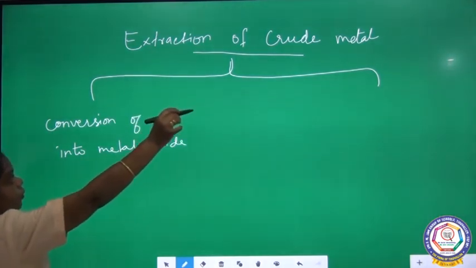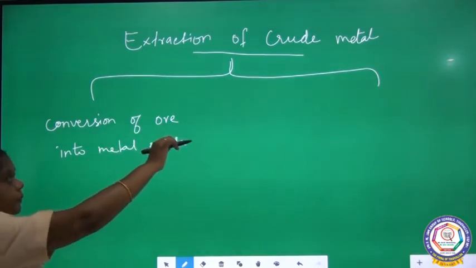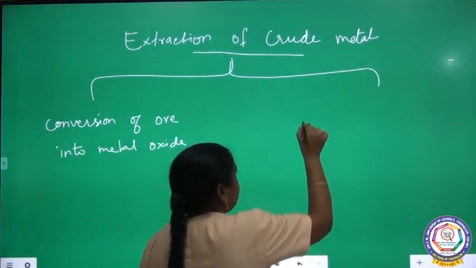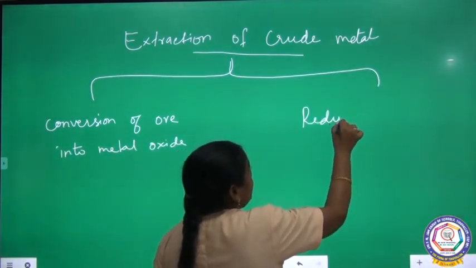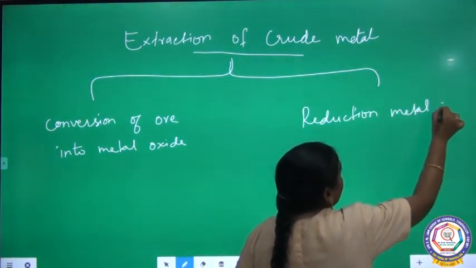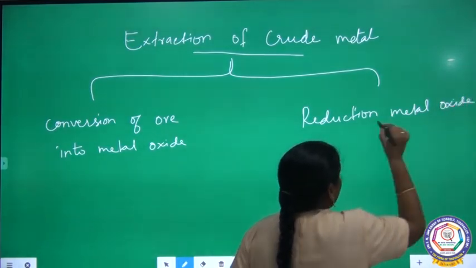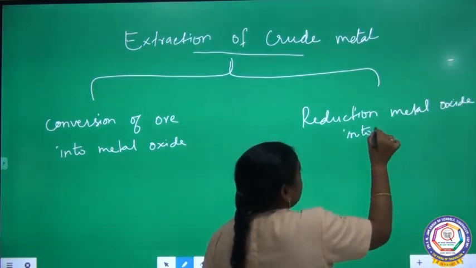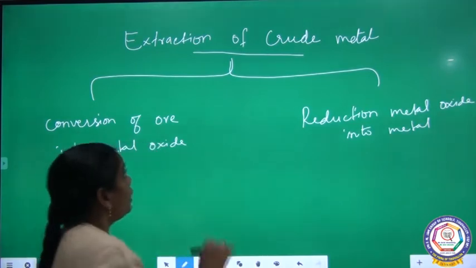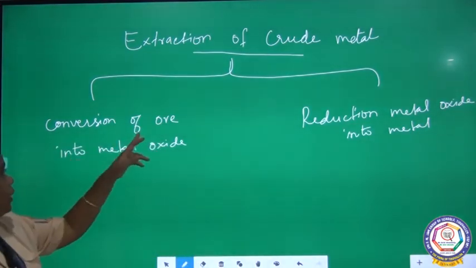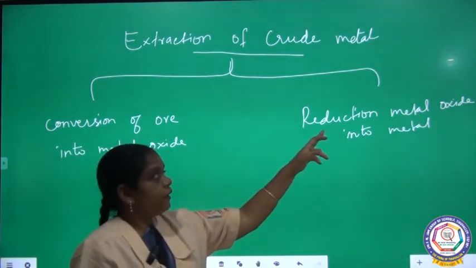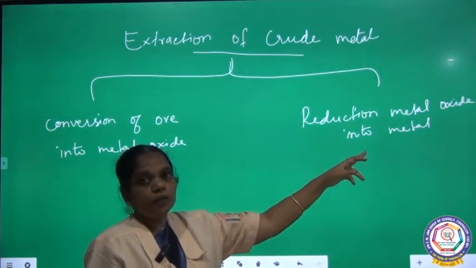Another one is reduction of metal oxide into metal. So, in the extraction of crude metal, you are going to learn about these two steps. One is conversion of ore into metal oxide, and next, reduction of metal oxide into metal.